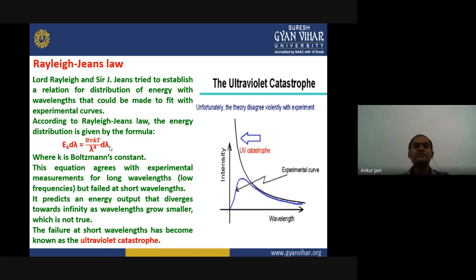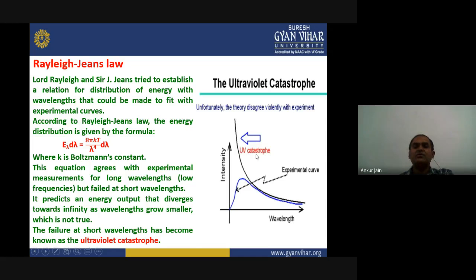Right? The Rayleigh-Jeans law predicts an energy output that diverges towards infinity as wavelengths grow smaller, which is not true. You can see here, if we consider this curve, the blue one, this was the actual curve. But if we put the value of lambda shorter and shorter, the energy should increase continuously, and we should get a curve something like this. So this curve is in good agreement up to this range, but after a particular wavelength, it becomes a very straight line, almost infinitely increasing, right?